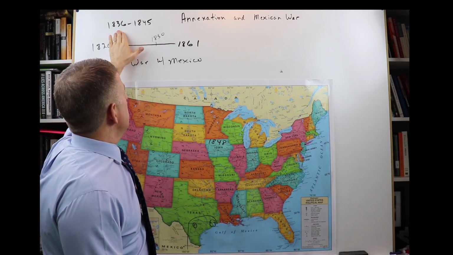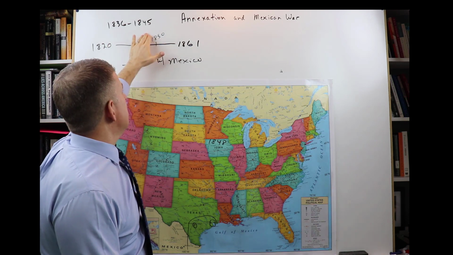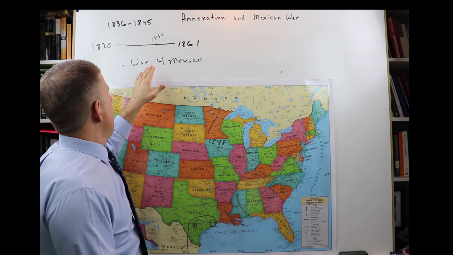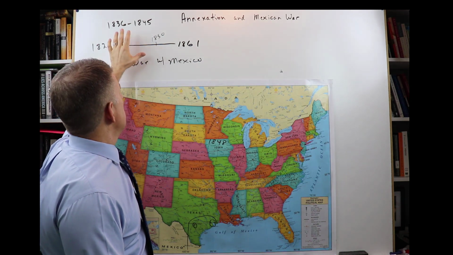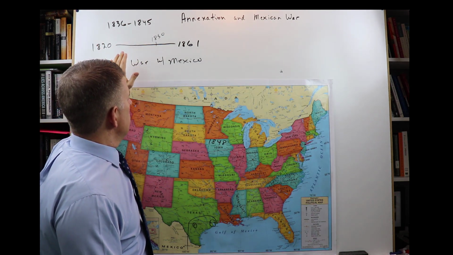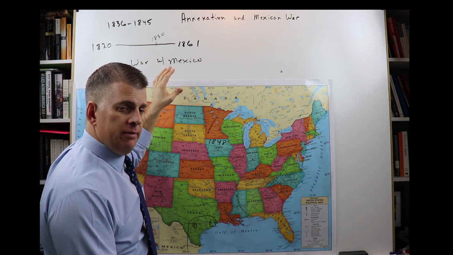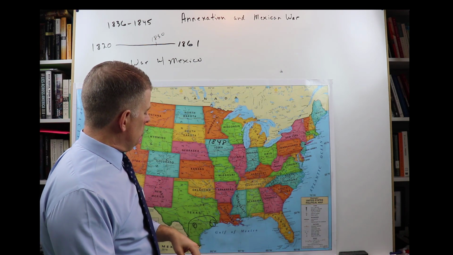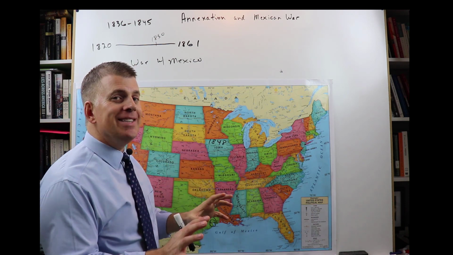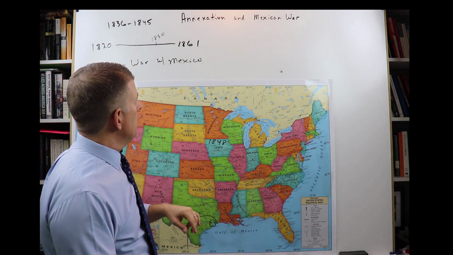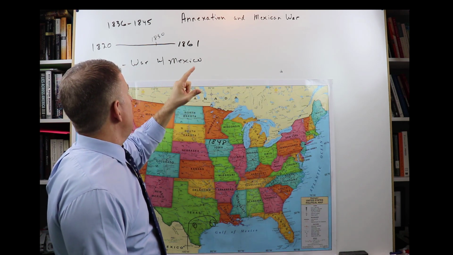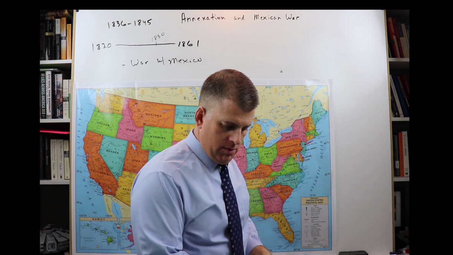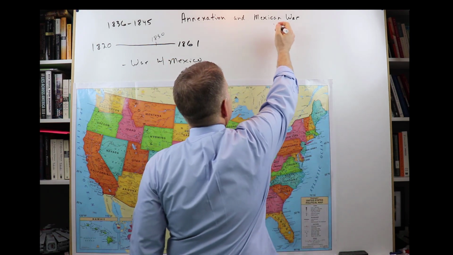The timing wasn't right in 1836. It was right in 1845 for Texas to come in as a slaveholding state. And people wanted to avoid war with Mexico, at least in 1836. In 1845, people didn't quite care so much. Not everybody, but there wasn't quite the hesitation about avoiding war, right? So the Mexican War happened right after Texas joined the Union, okay? And that was the Mexican War.